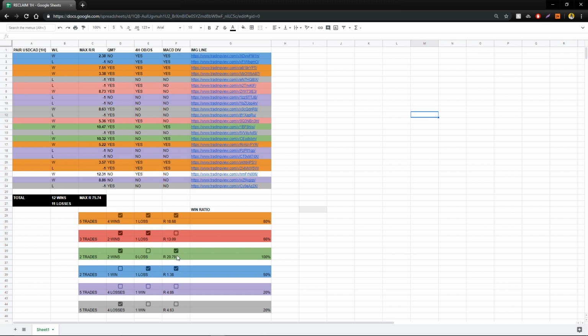It was 20.79 reward. And then we had the 5 trades here which had every single one of the confluence items ticked as well. So we had the QM, the 4 hour, the MACD, and as you can see here, 5 trades, 4 wins, 1 loss since January the 1st 2019, and it had an 80% win rate with 18.68 reward. And then you can come down to the things that don't really work, so you can avoid taking those trades. Remember, it's up to you if you want to take these. It did have 1 win and it still produced money overall, but it's up to you.